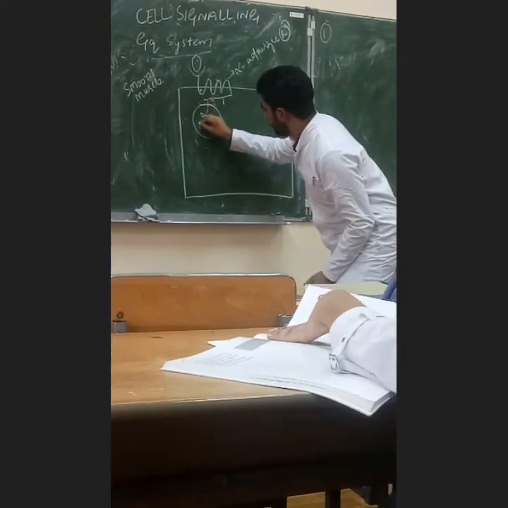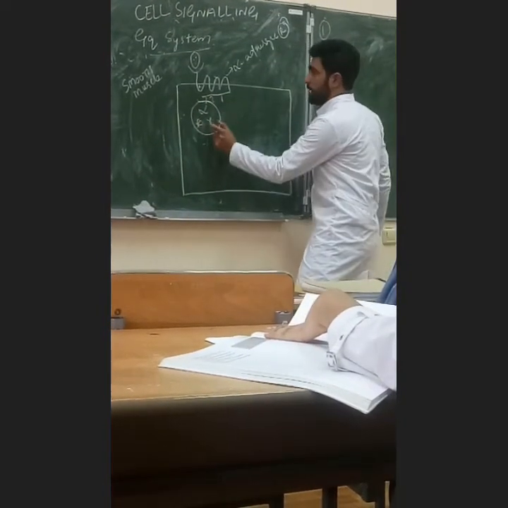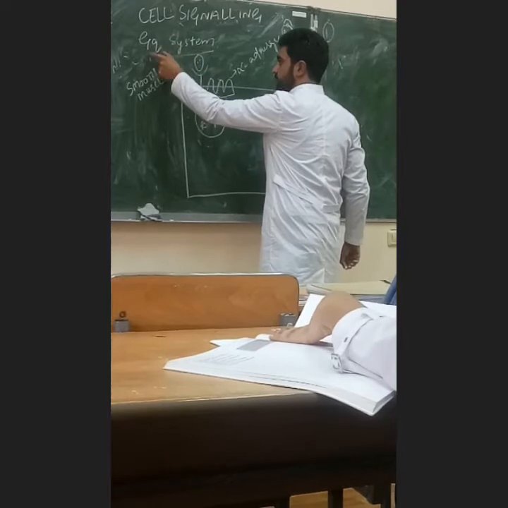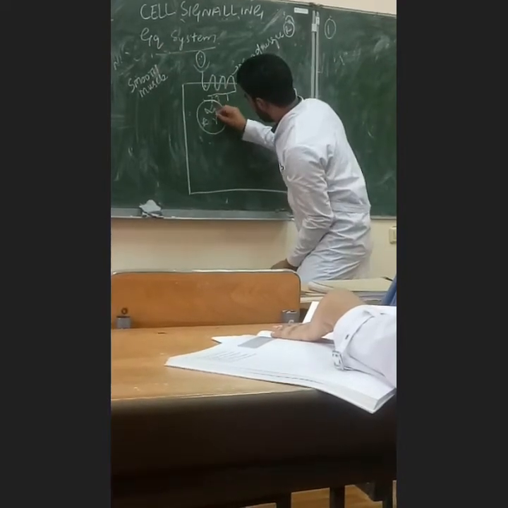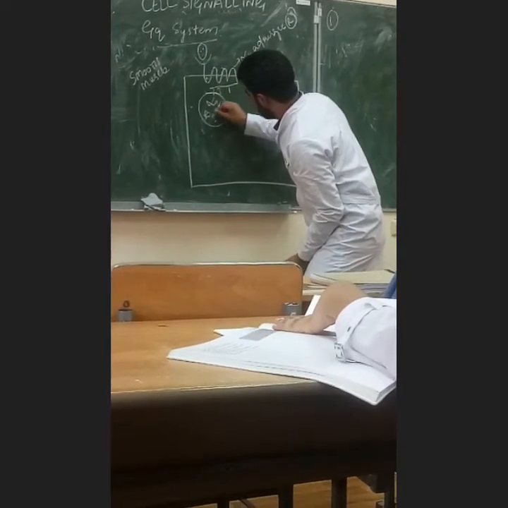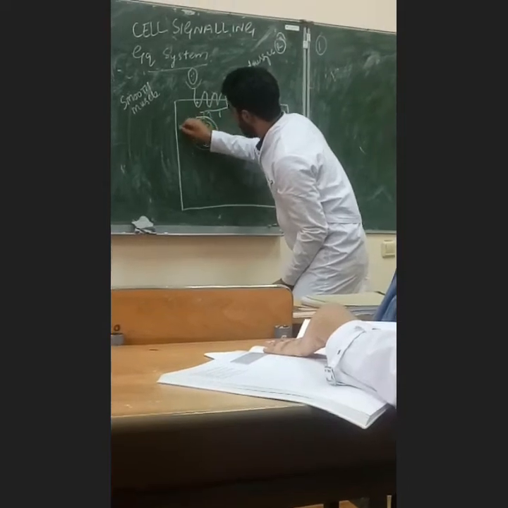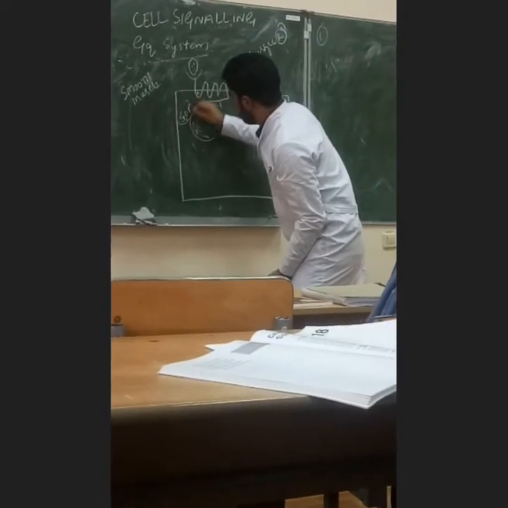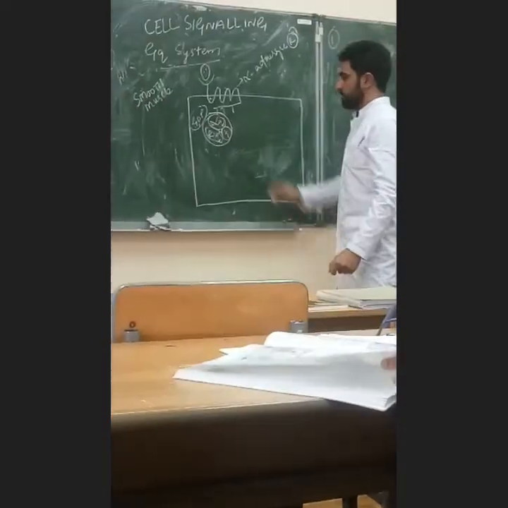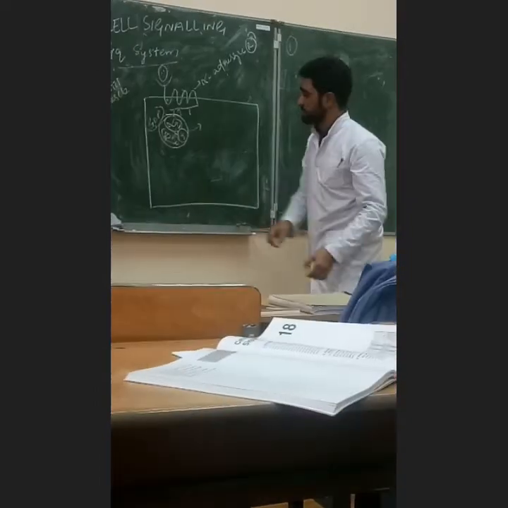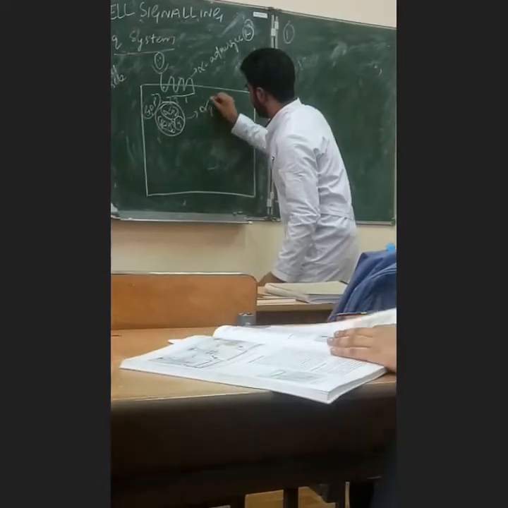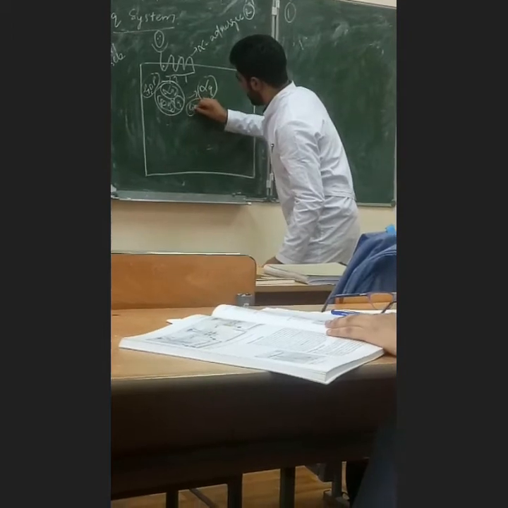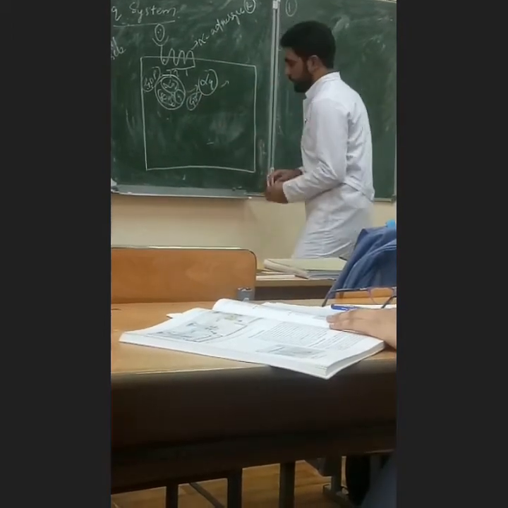It is having alpha, beta, gamma. But here you must know that it should be alpha Q, beta Q, and gamma Q. Again, it is having the energy of GDP. But when it gets the energy of GTP, alpha Q comes out from these two friends with the energy of GTP. It goes to one more protein,